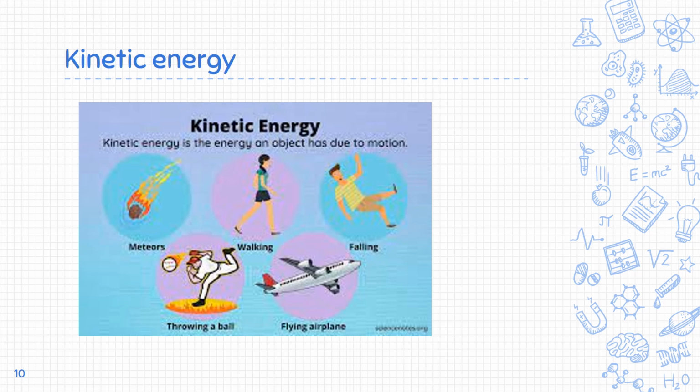What is kinetic energy? It is the energy an object has due to motion. These are examples: walking, falling, throwing a ball, dancing.